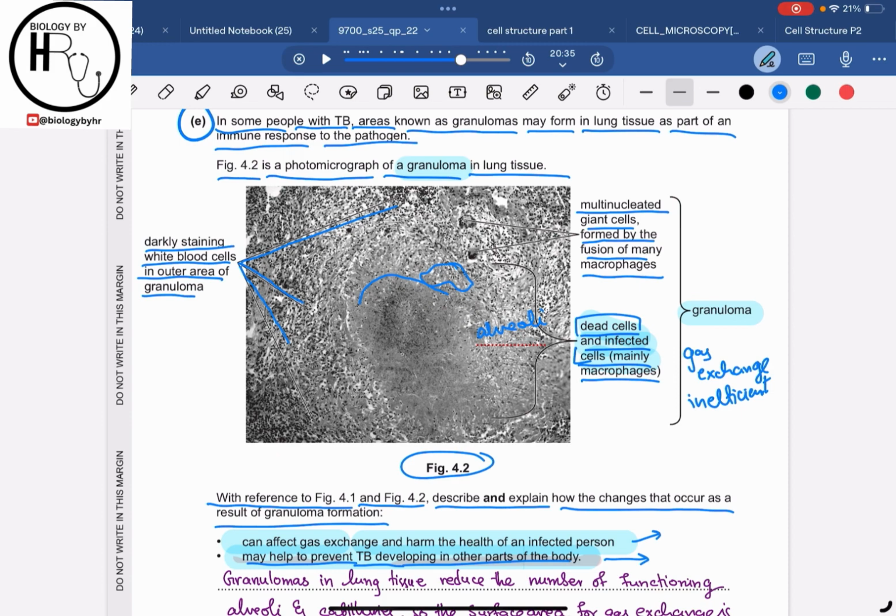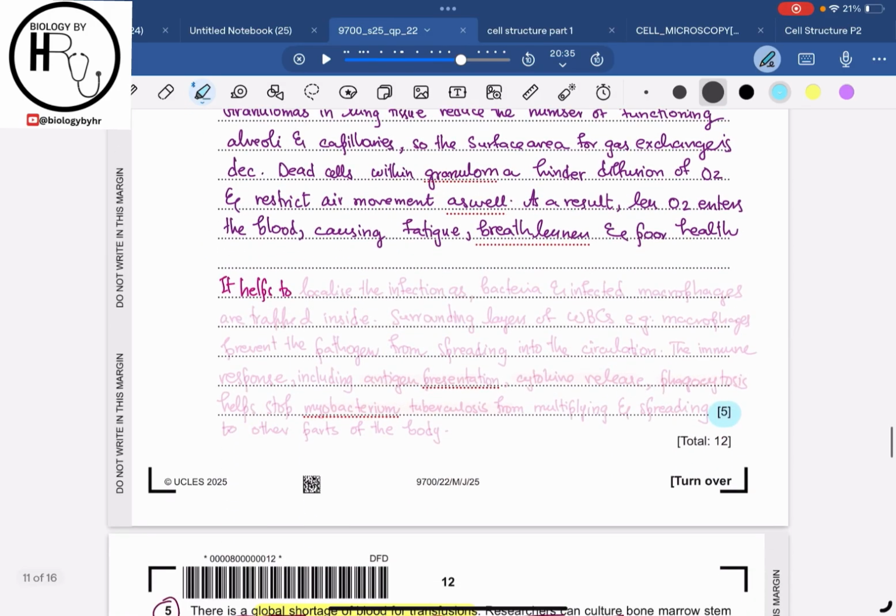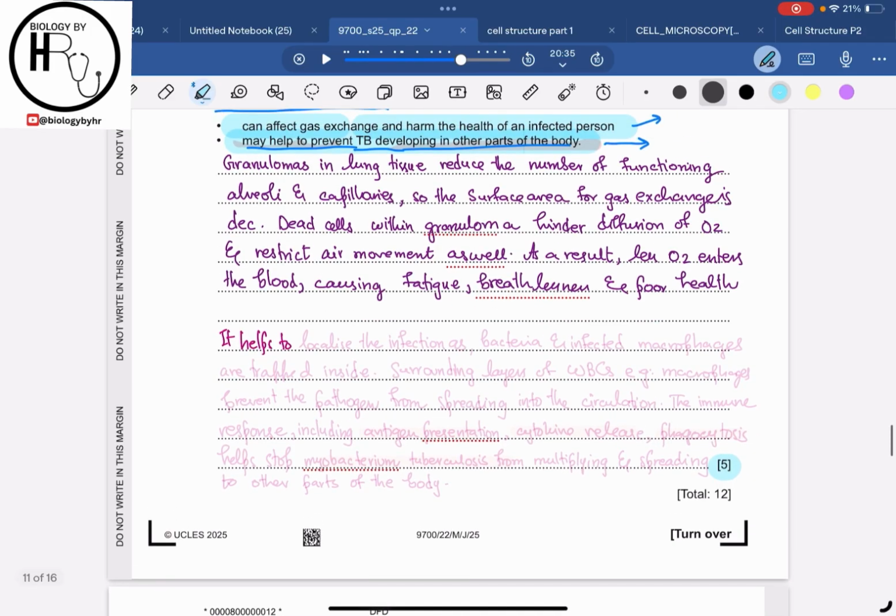So the granulomas tend to localize the infection so that the bacteria cannot easily enter the bloodstream, because it is surrounding the infected cell by the macrophages, lymphocytes, multinucleated giant cells, right? So it acts as a barrier. How can we answer this question? The granulomas help to localize the infection as bacteria and infected macrophages are trapped inside surrounding layers of white blood cells.